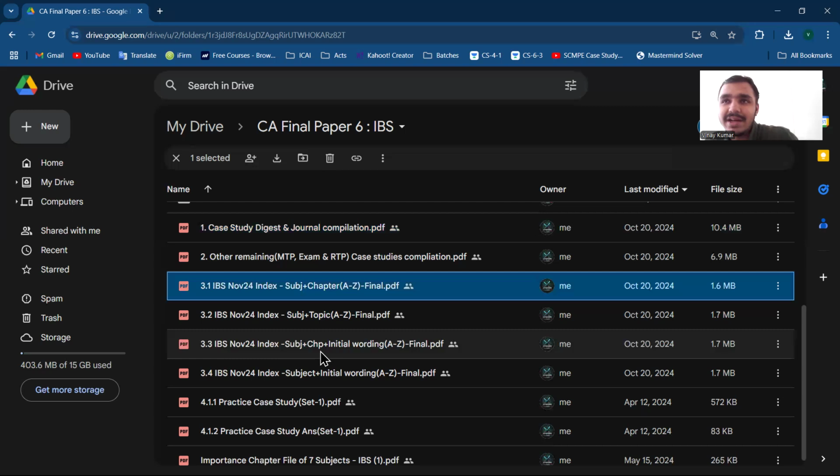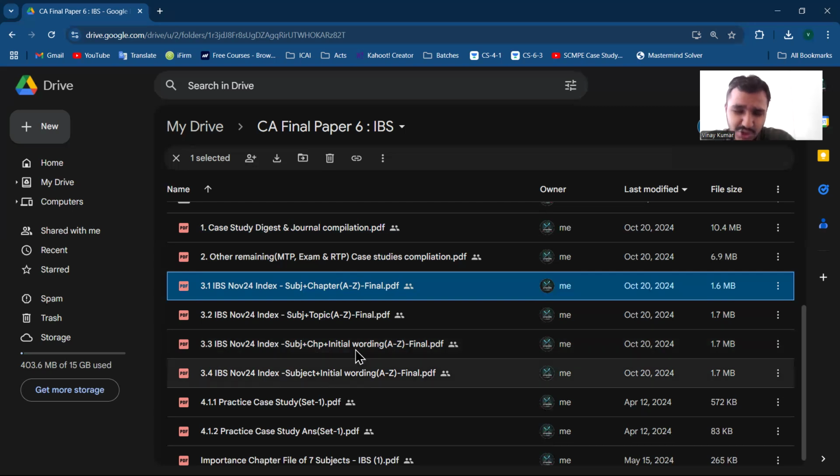Accordingly, like in FR what topics are there, sorted A to Z. And the third type of index contains subject plus chapter plus initial wording. Here 2 bifurcations are there. 3.4 contains subject plus initial wording. That means firstly subject wise, like FR questions, then the initial wording, A to Z, initial wording only will be there.